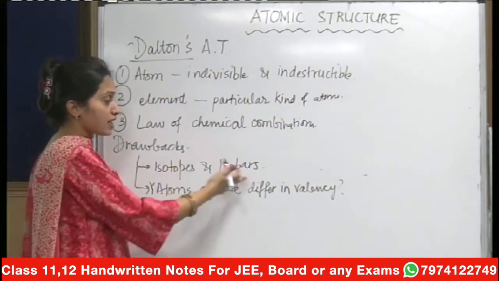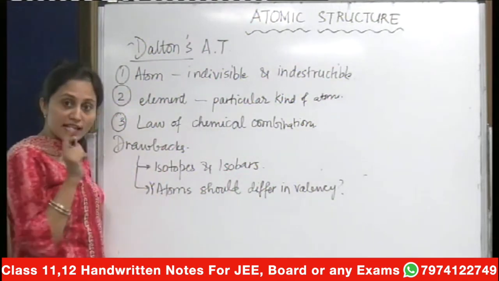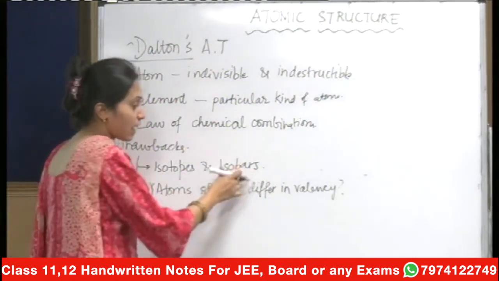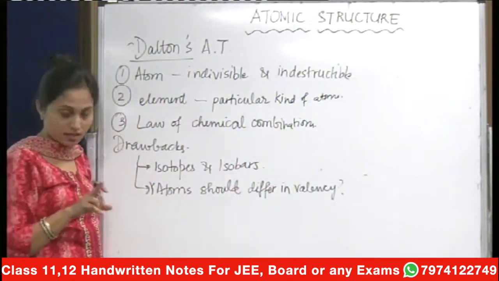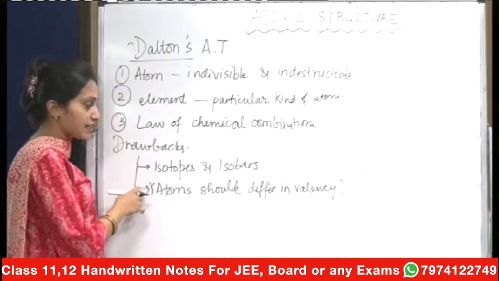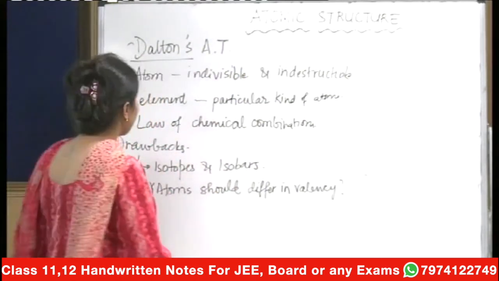So it could not explain isotopes and isobars. I hope you remember what isotopes are: same atomic number but different atomic masses. And isobars: same atomic mass numbers. He also could not explain why atoms should differ in valency.